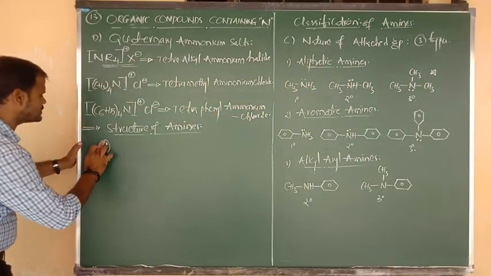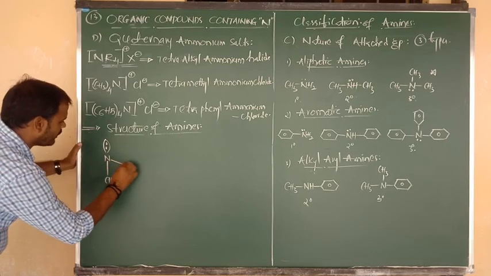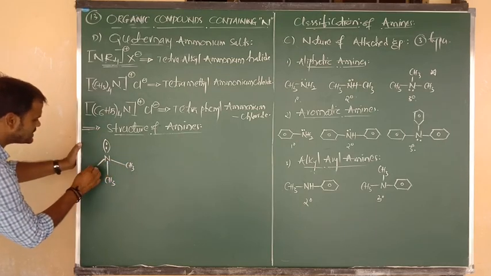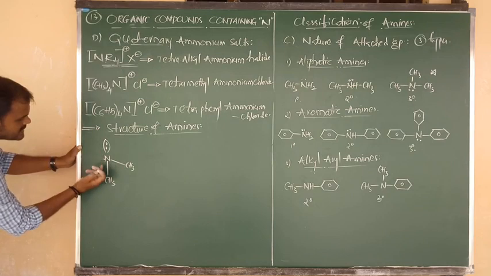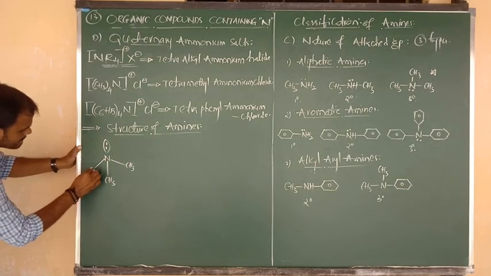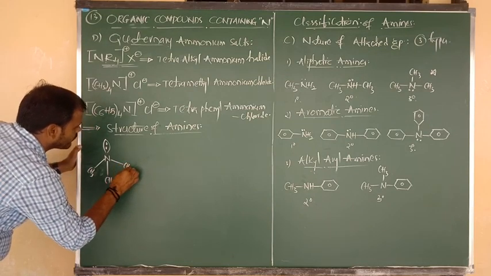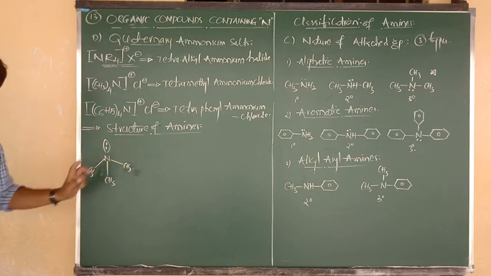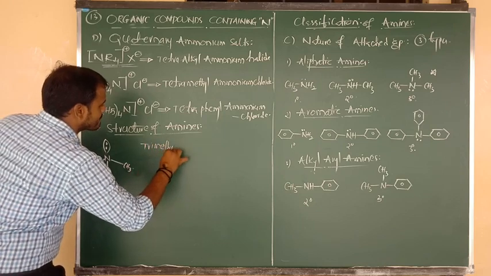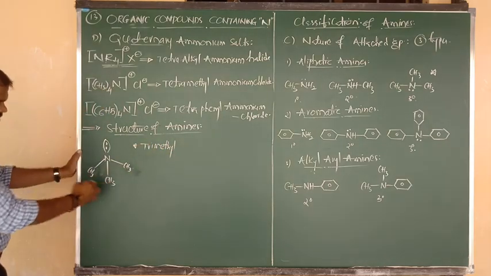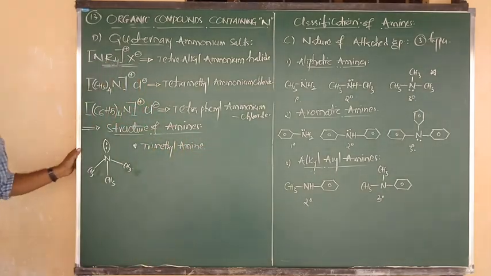Okay, I am going to write that this is methyl group number 1, this is methyl group number 2, and this is methyl group number 3. So how many methyl groups are here? 3 methyl groups are there. Clear? Yes, 3 methyl groups are there. 1, 2, 3. So the name of this compound is trimethyl amine, and also we can say tertiary amine.